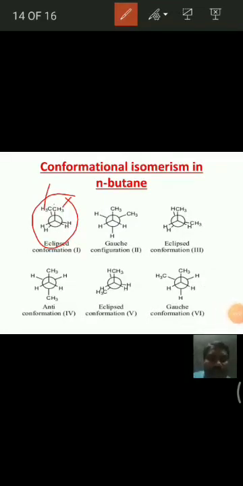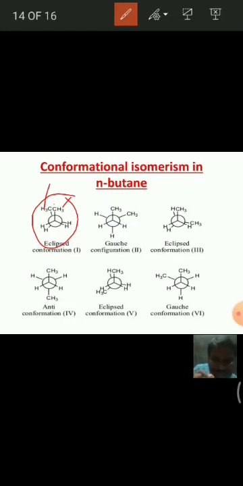And coming to the second structure, that is Gauche conformation. Generally we fix the front carbon and rotate the back carbon, the circle carbon. That means the substituents present on the rear carbon can move, generally in the clockwise direction.